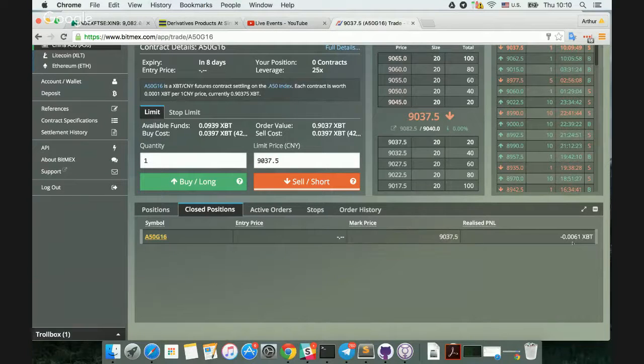Now, as you see here, everything is in Bitcoin. There is no need to ever touch renminbi. And that is the beauty of this contract, because as an investor who does not have access to the China onshore equity market, or even if you're Chinese and you don't have access to leverage trading, but you have access to Bitcoin, now you can go long or short China with up to 25x leverage 24/7.